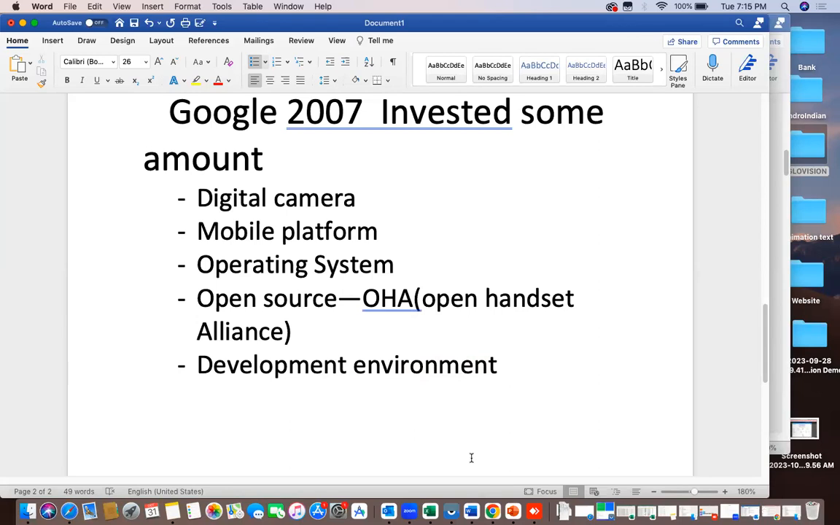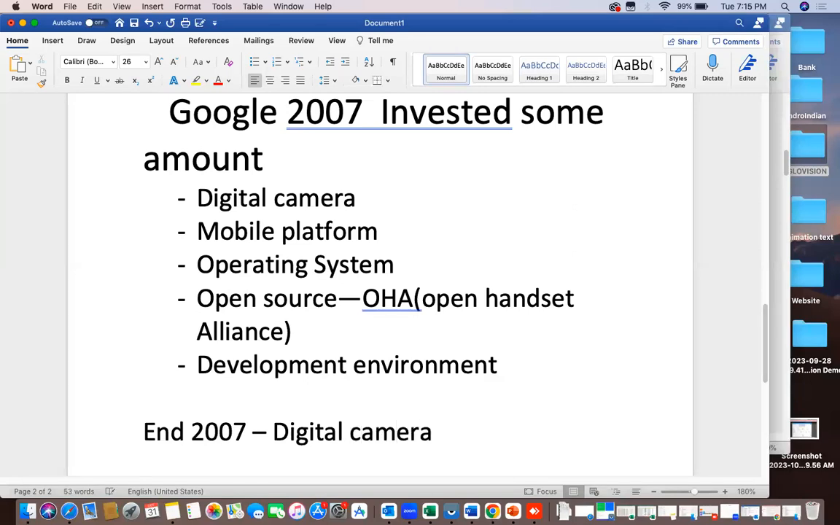Right. So after this, those were their future plans. They announced this in 2007. Then what happened? Once Google invested at the start of 2007, like January, February, by the end of 2007 they released one digital camera with an Android application.